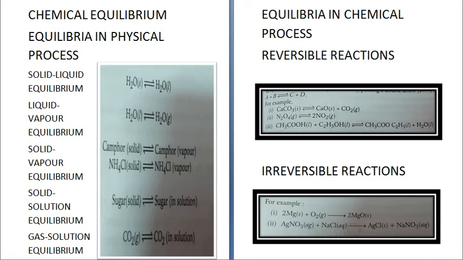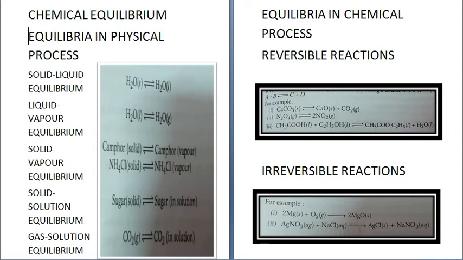Children, today we are going to start a new chapter, equilibrium. Equilibrium is a state of a process in which the properties like temperature, pressure, concentration of the system do not show any change with passage of time. It is obtained when the rates of two opposing processes become equal.